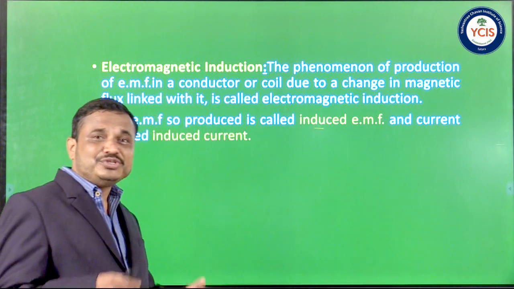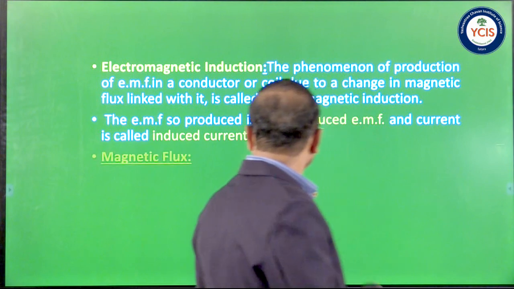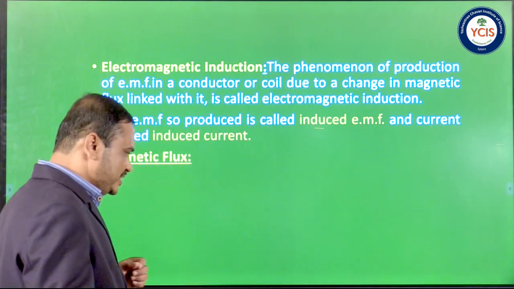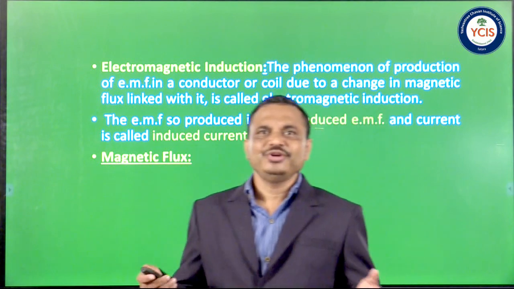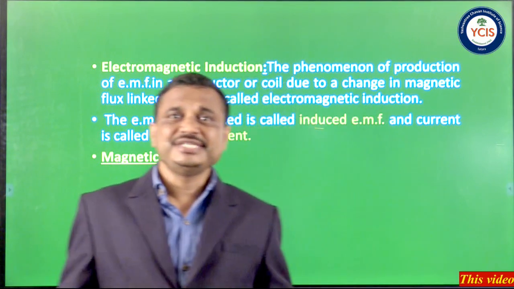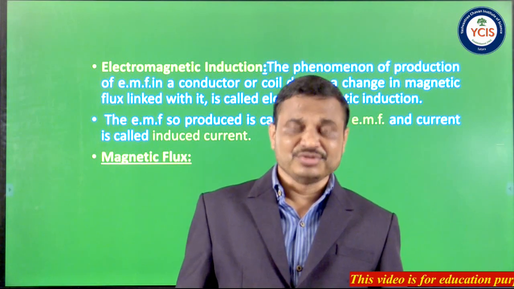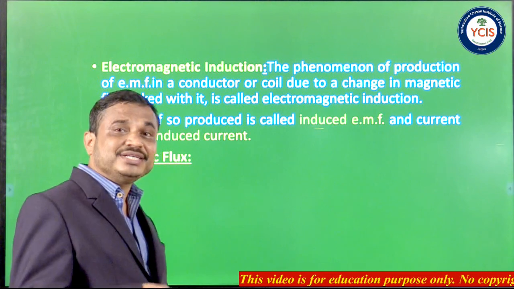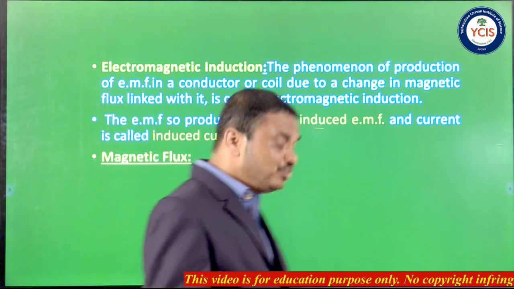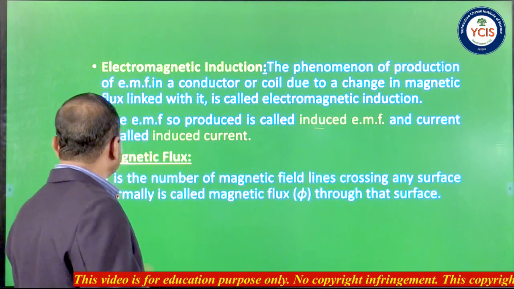So EMF produced in this process is called induced EMF, and current is called induced current. So we say that whenever there is a change in magnetic flux. So what do you mean by magnetic flux? We see that the magnetic field is represented by magnetic lines of force. These magnetic lines of force or magnetic lines of induction passing normally through a given surface area is called a magnetic flux through that surface.